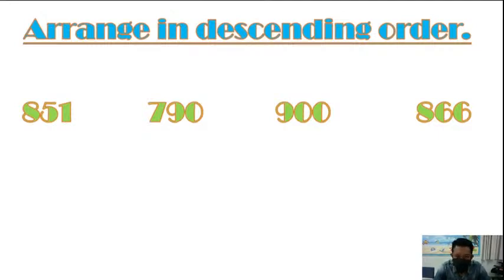You have to write all the four numbers in descending order. Some students are writing only one number, not like that. I want all of you to write the given four numbers in descending order, not only one number.